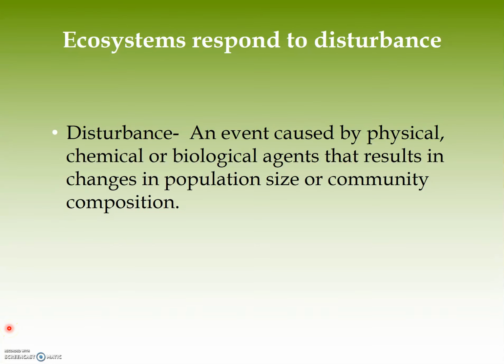Final video of this chapter: ecosystems respond to a disturbance. So a disturbance is an event caused by physical, chemical, or biological agents that results in changes in population size or community composition. And there's many things: hurricanes, ice storms, tsunamis, tornadoes, volcanoes, forest fires. These are all things that can cause disturbance.